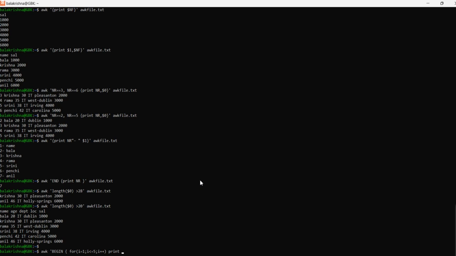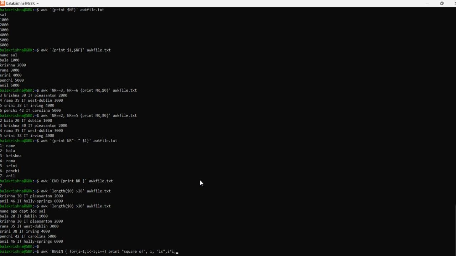Let's print it. Give some hardcoded text, "square of", i, comma, "is", comma, i into i.